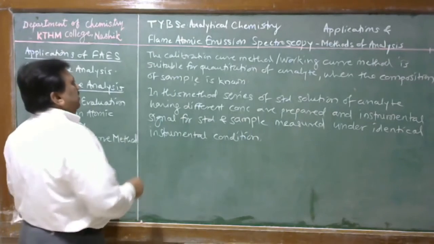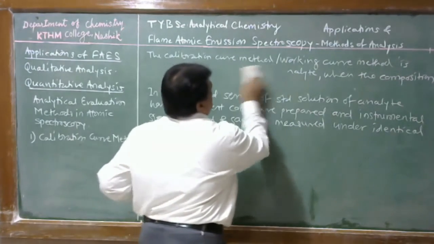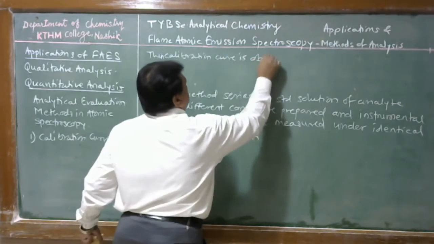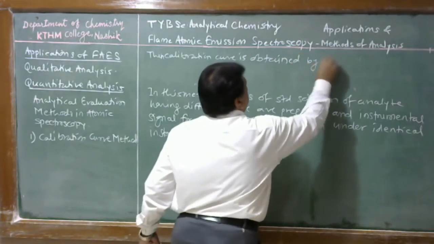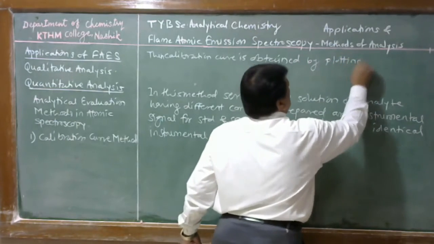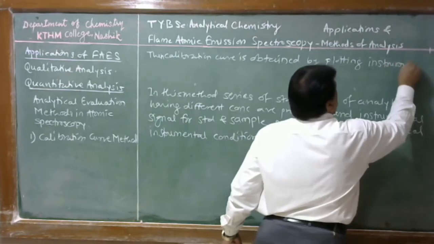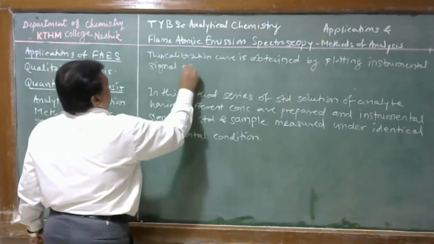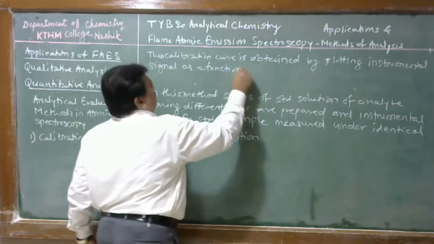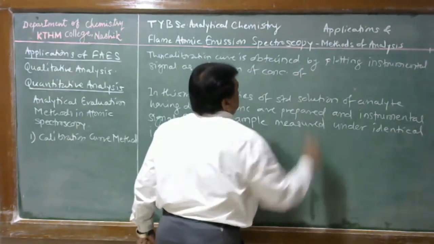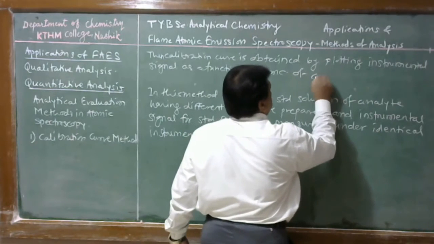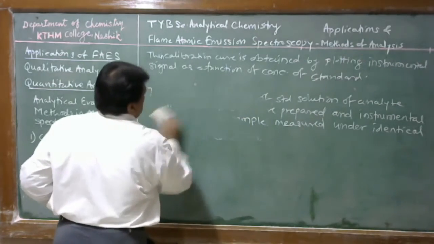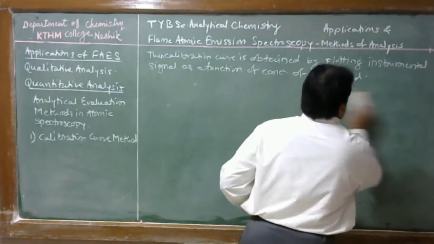Then a calibration curve is obtained by plotting the instrumental signal as a function of the concentration of standard, and this is called a working curve.